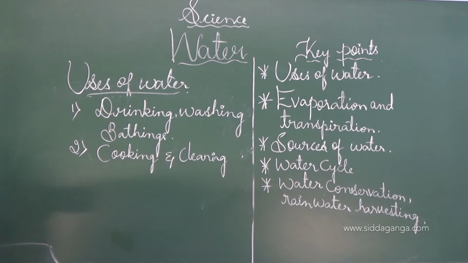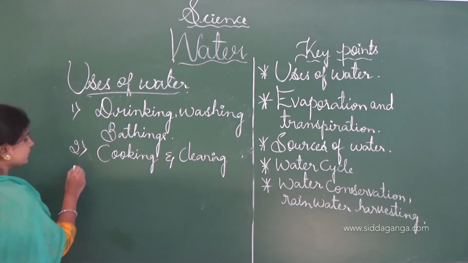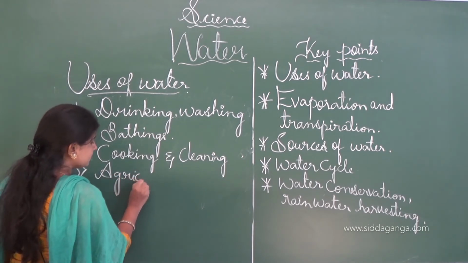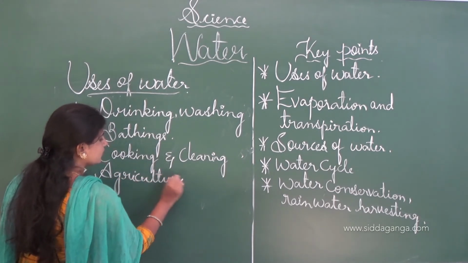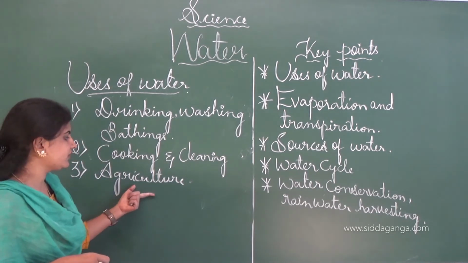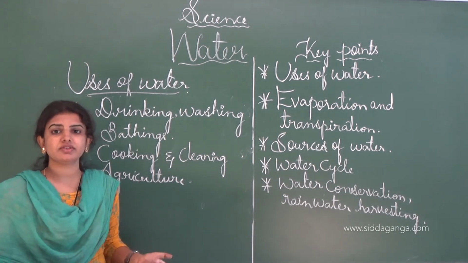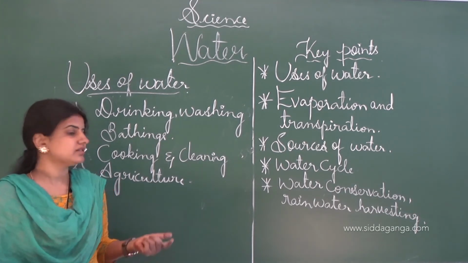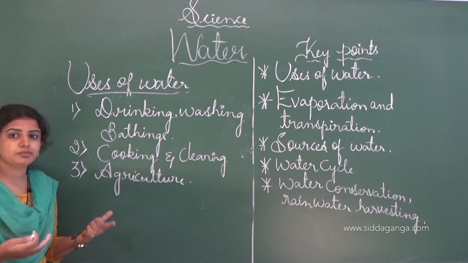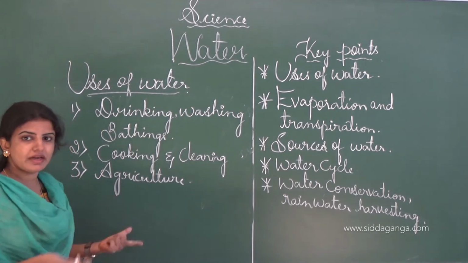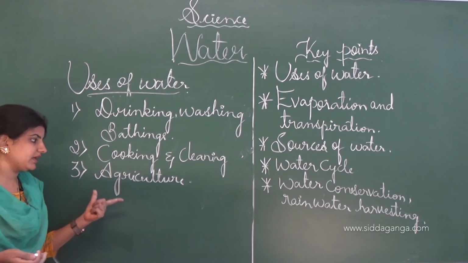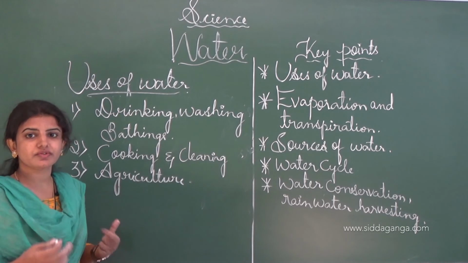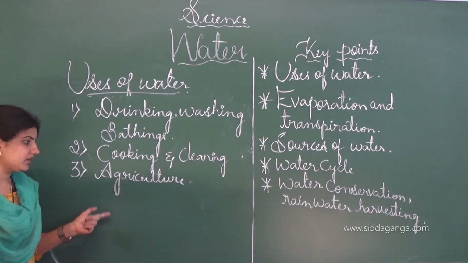And the next one is that water is used in agriculture. As I told you, water is used for agriculture and irrigation purposes, so that the plants will grow and development will take place in the field, and thereby we get many things from the plants like vegetables, fruits, grains, pulses, etc. These are the different plant products which we get from plants only, by using water, and thereby the agriculture field requires most of the water compared to other fields.